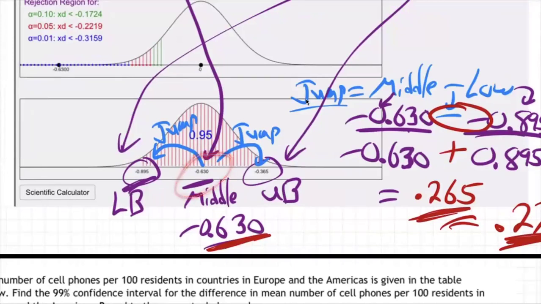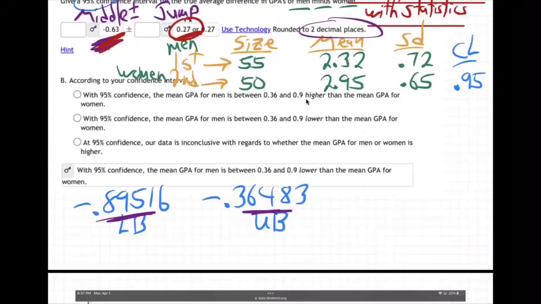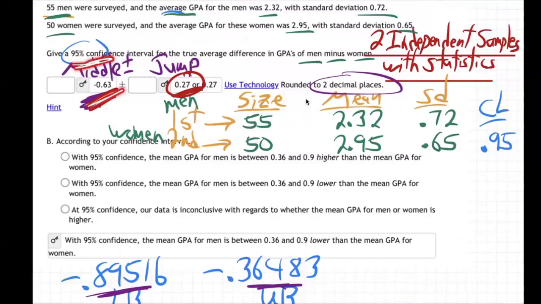And then the jump is always how far from the middle down or up. So take the middle minus the low, subtract those, but watch out for the double negative there. It comes out positive. Do that in your calculator. You get 0.265, rounds to 0.27, 2 decimal places. So there we go. We're basically saying here's the 95% confidence interval from that middle plus or minus that jump. Now, according to your confidence interval, which one is the right conclusion?